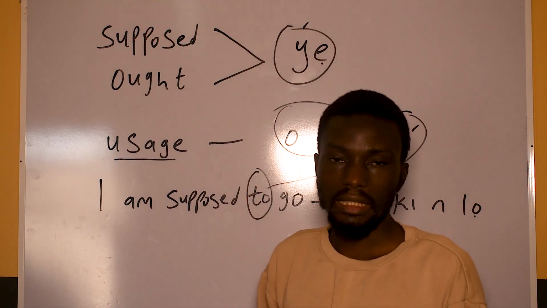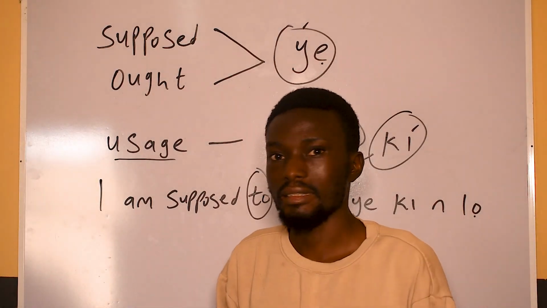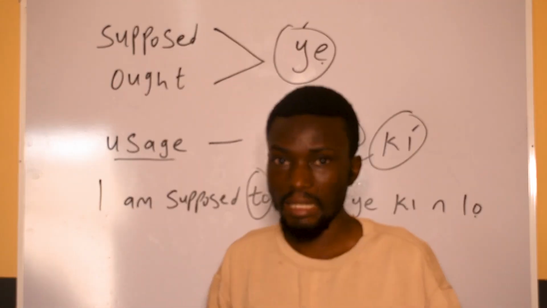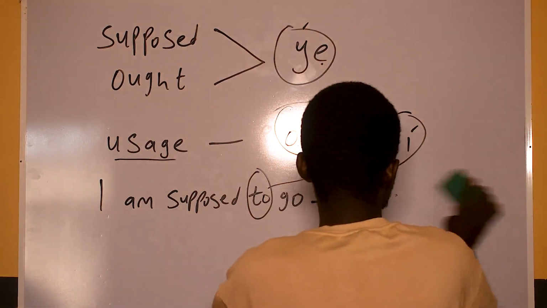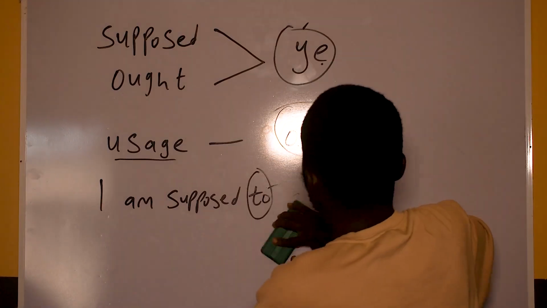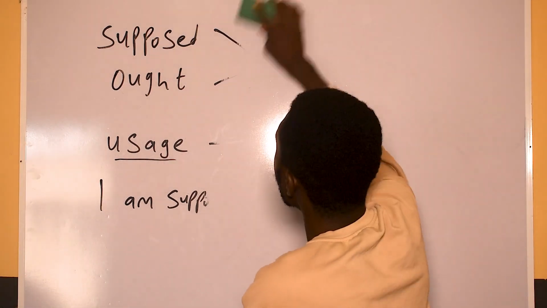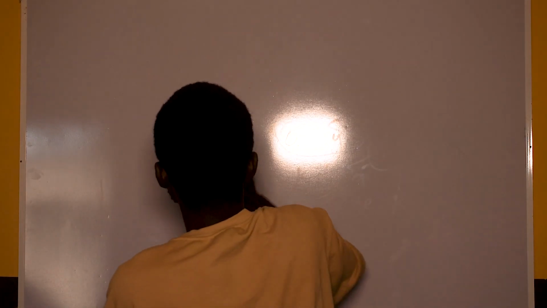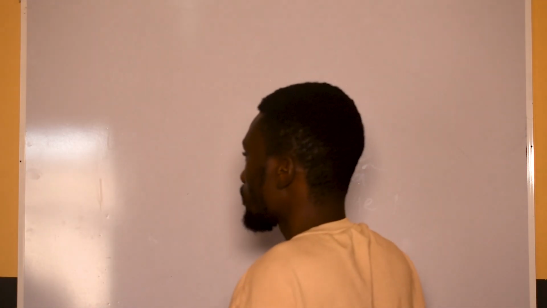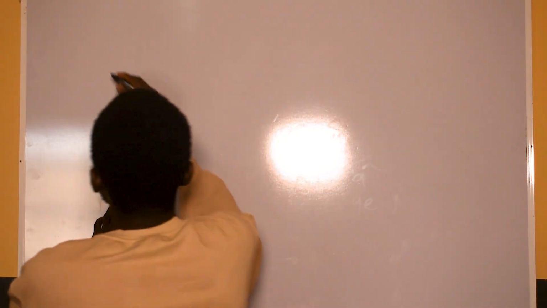So knowing that, let's use them in sentences, and I will explain some other dynamics that happen whenever you are using it. So we are now going to be creating some sentences with it, and I'm sure you are going to learn a lot in this lesson. So now let's just start.